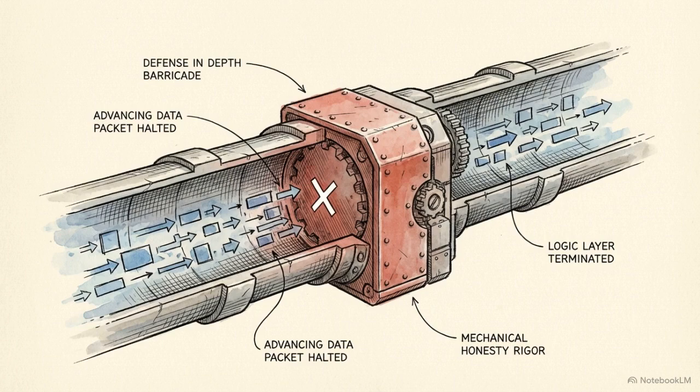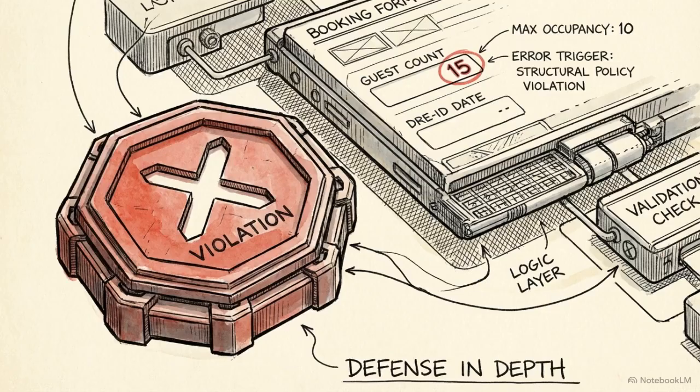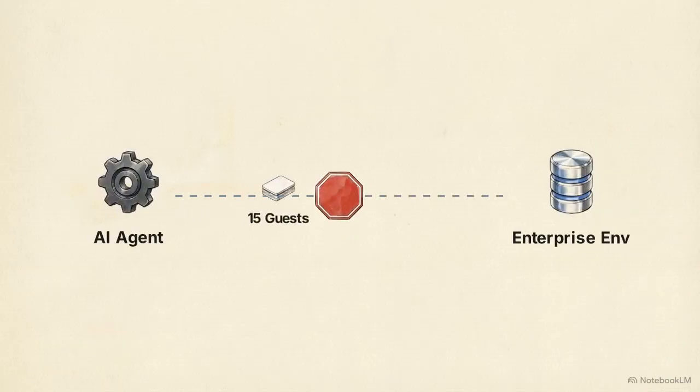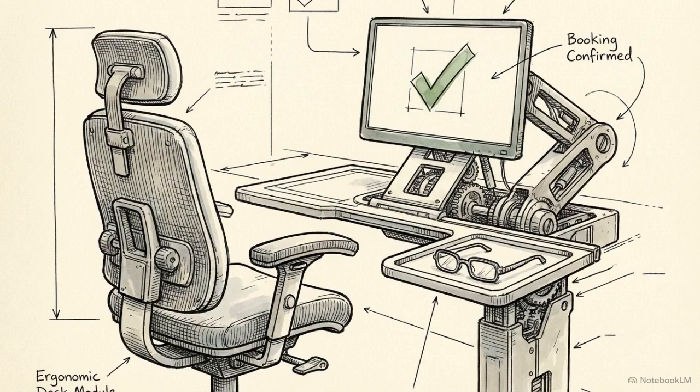A common engineering misconception is that securing a workflow requires binary hard blocks to instantly kill a process the moment an agent makes a mistake. Consider an AI assistant tasked with booking corporate travel. The agent attempts to book a hotel room for 15 guests, but the internal enterprise policy dictates a strict maximum of 10. Under a legacy approach, the system detects the violation, hard blocks the call, and cancels the workflow. The modern approach intercepts it, returning a guide directive to reduce the guest count to 10. The agent processes this, autonomously self-corrects, and transmits the new command. It completes the booking without the human user ever needing to step in.